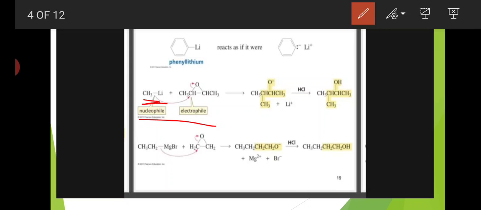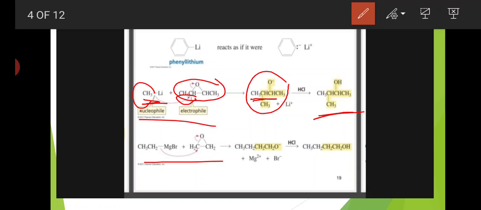So the next example is CH3Li, methyl lithium. Here the methyl group is a nucleophile and lithium is the electrophilic part. In this compound, this group shows a positive charge and the methyl group shows a negative charge. So this methyl group binds with this carbon and forms this reaction intermediate, and this is the product. Next, ethyl magnesium bromide reacts with this type of epoxide and forms this compound. Here the product is this.